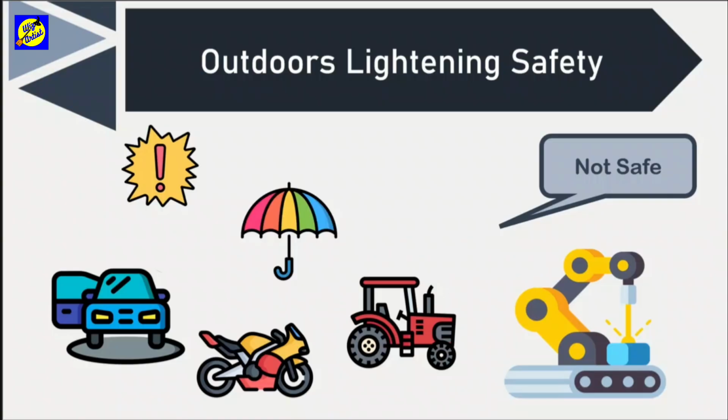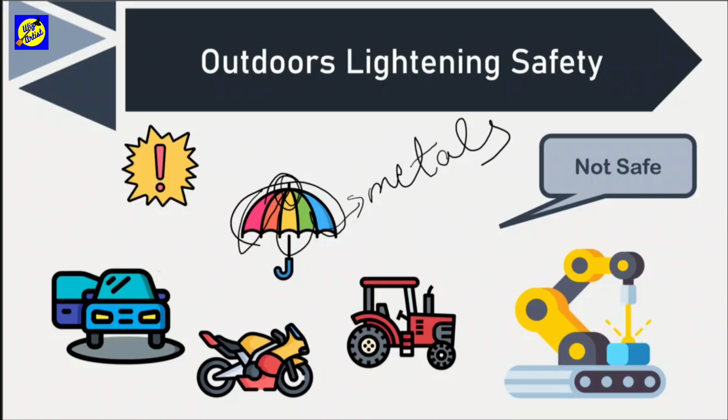Carrying an umbrella in a thunderstorm is not a good idea at all because we know that these ribs or the frame of the umbrella is made up of metals or any conducting material. And conducting material will attract the lightning and can pose a threat to whoever is using an umbrella.